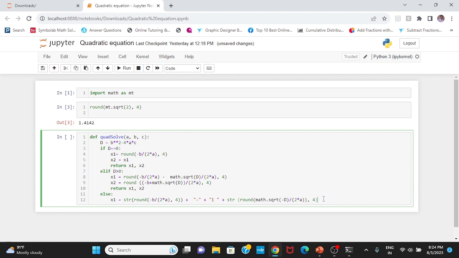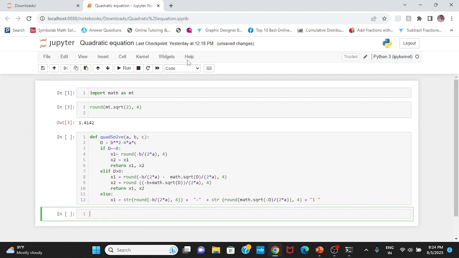So here everything is perfect. In the end, I can write it like a plus ib. Here the solutions format must be a complex number format.